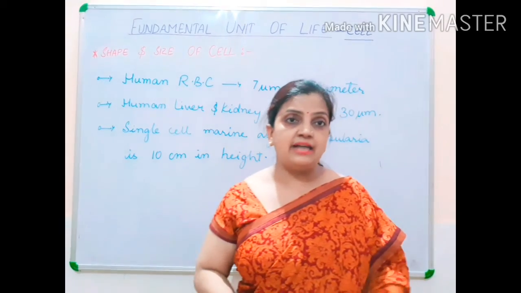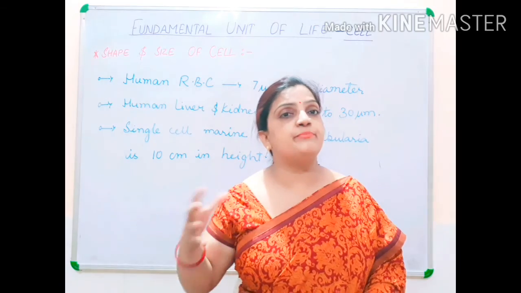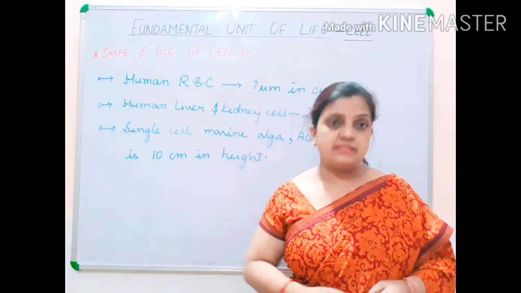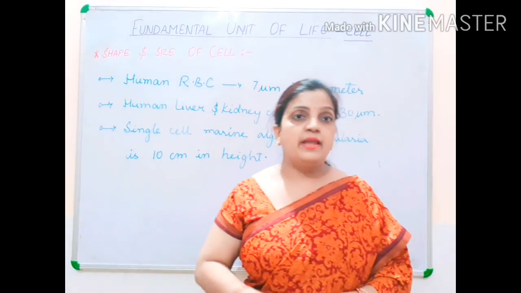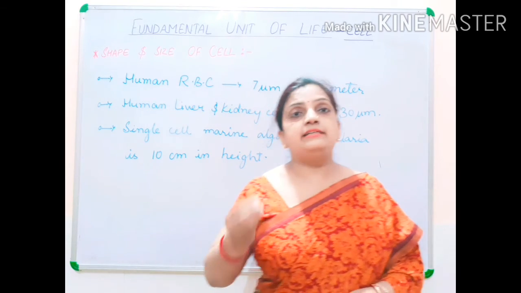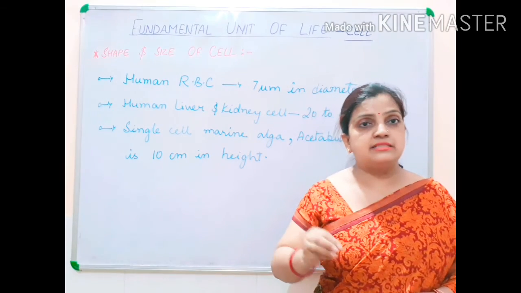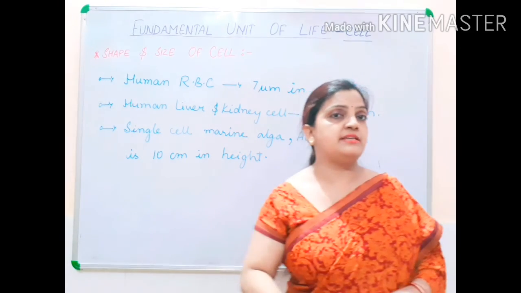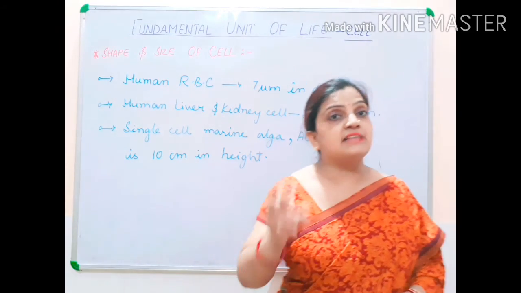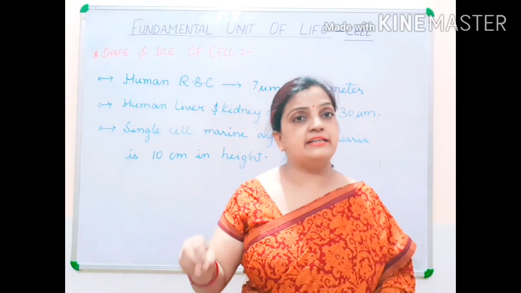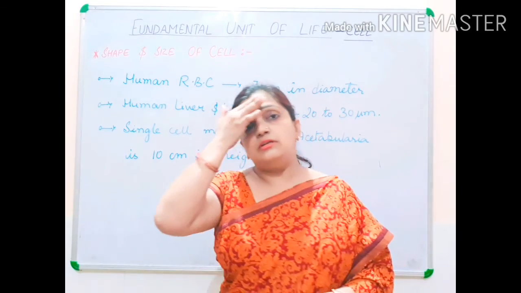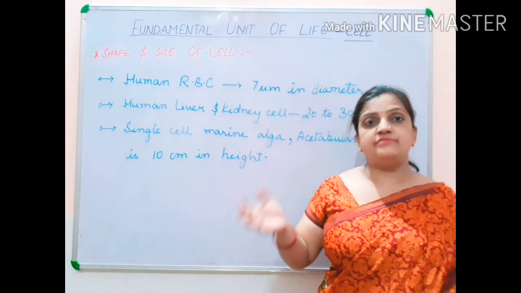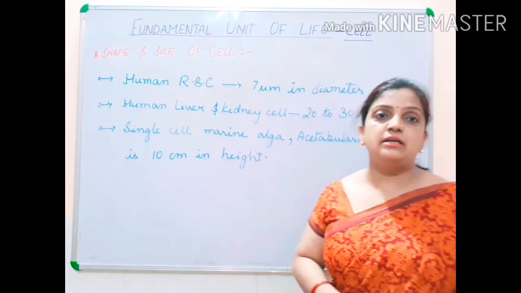It is not that the size of the cells is bigger, so the animal is bigger in size. It is not so. If I talk about a rat, it means that the number of cells in that rat is small. That is why the animal is smaller in size. It doesn't mean that the size of the cells present in the rat is small. So the size of an organism varies depending upon the number of cells.